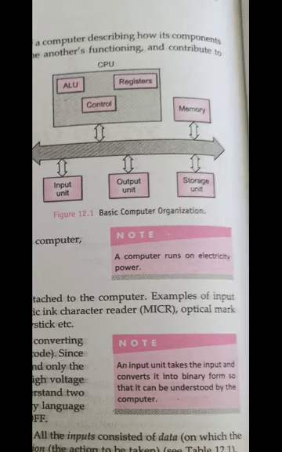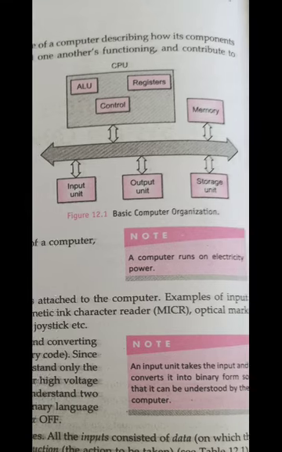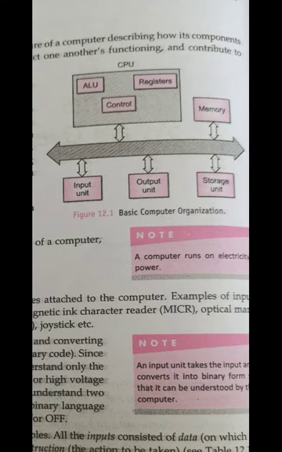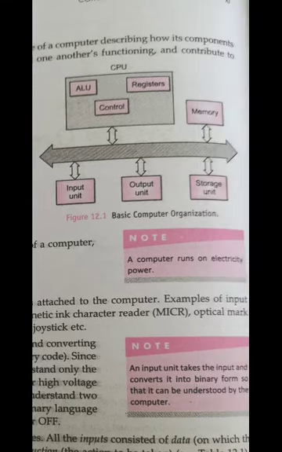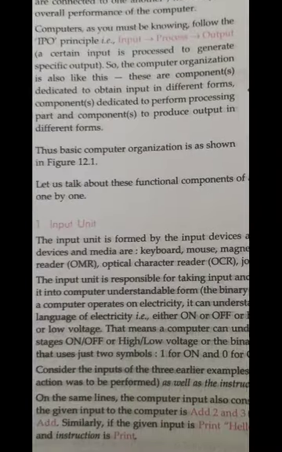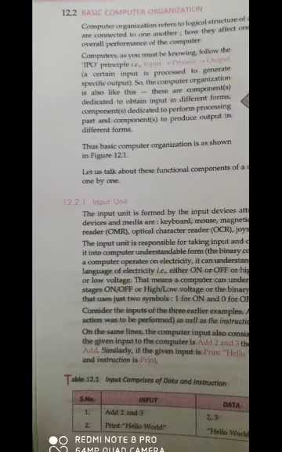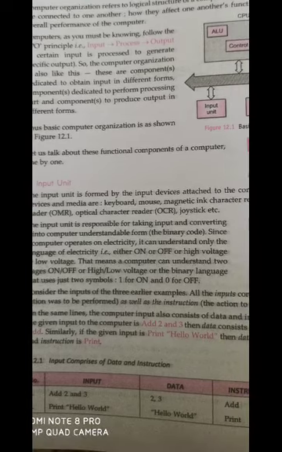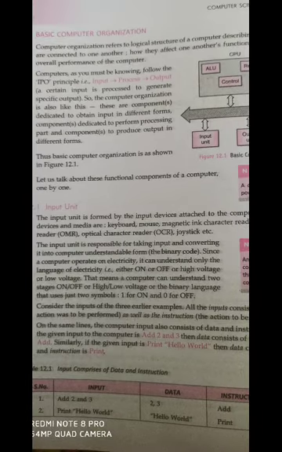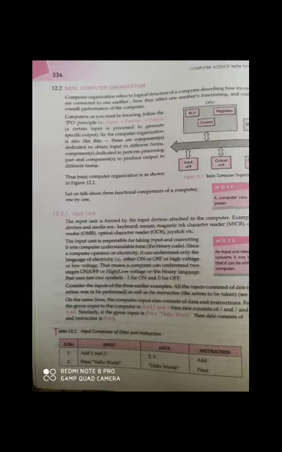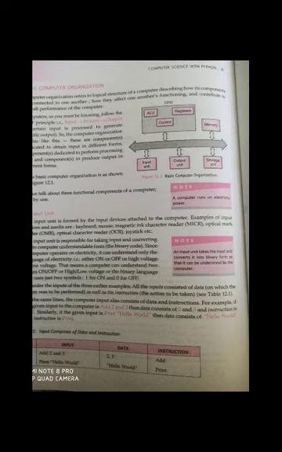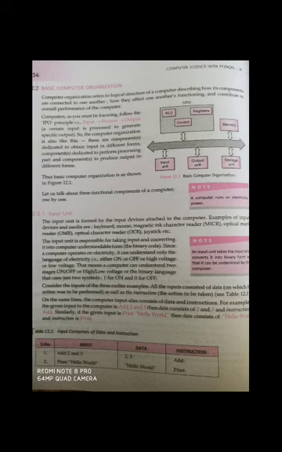There is a memory unit also. The memory unit consists of primary memory as well as secondary memory. Then there is the input unit. We will discuss all these units in our next topic. Our next topic is the input unit. What is an input unit? The input unit is one which is used to give instructions to the computer.